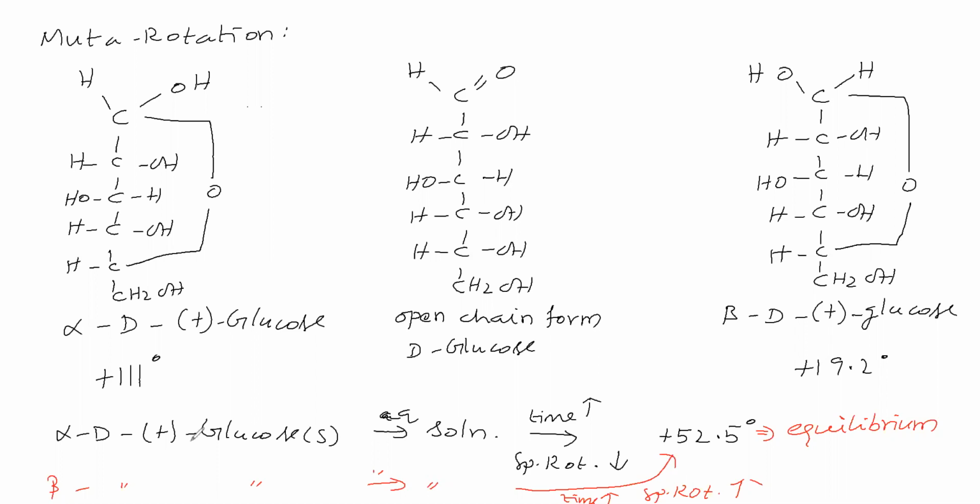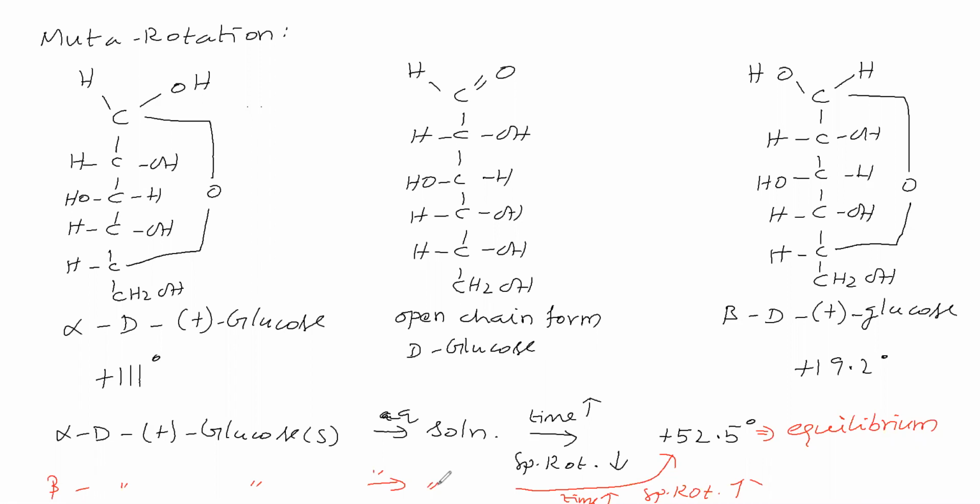That means alpha D plus glucose on dissolving in water gives equilibrium. In the equilibrium, a mixture of glucose is there, in the sense the alpha form and beta form, that's all. Similarly, beta D plus glucose on dissolving in water attains equilibrium. At equilibrium, a mixture of glucose will be there, that is alpha form and beta form. Now you say, how will the composition of alpha form and beta form be when we get equilibrium from this or from this?